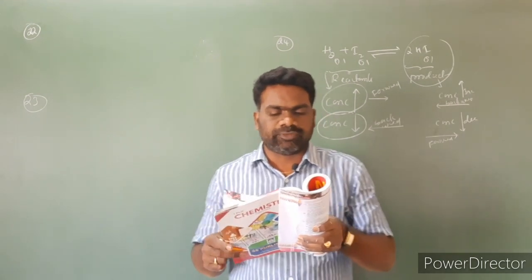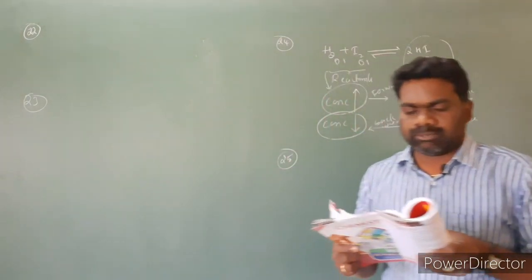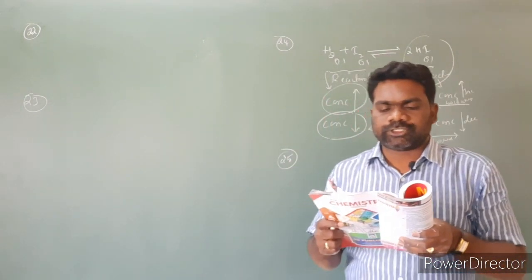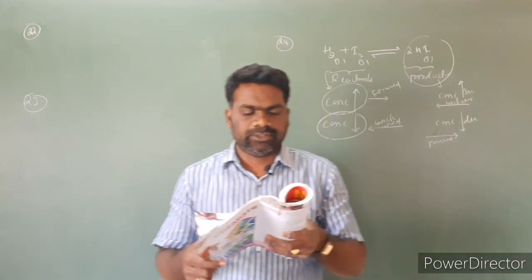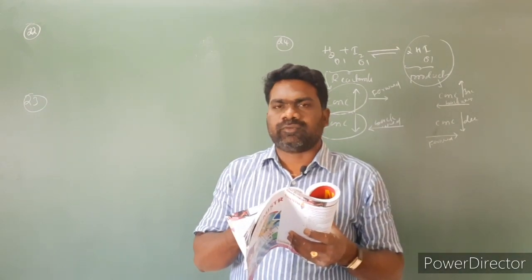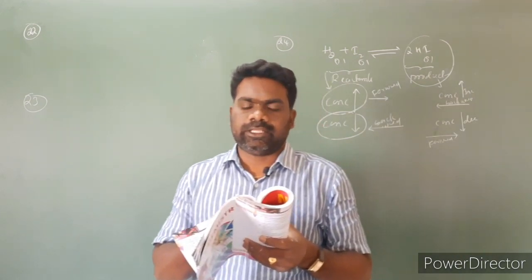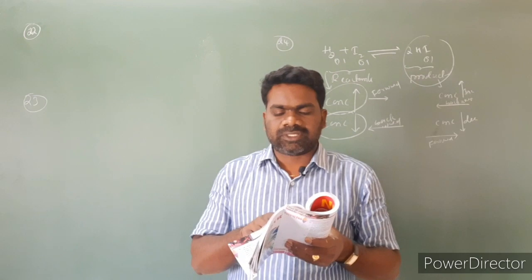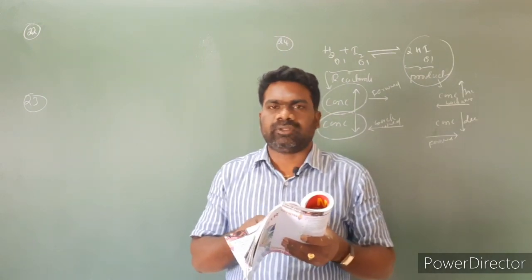Next, question number 25. When a catalyst is introduced into a reversible reaction, first option, increase the rate of forward reaction only. Second option, increase the rate of backward reaction only. Third option, equilibrium is not changed. And fourth one, attains equilibrium quickly.